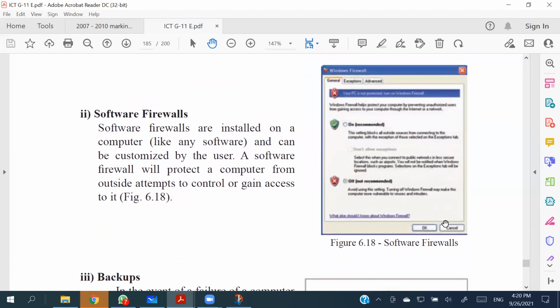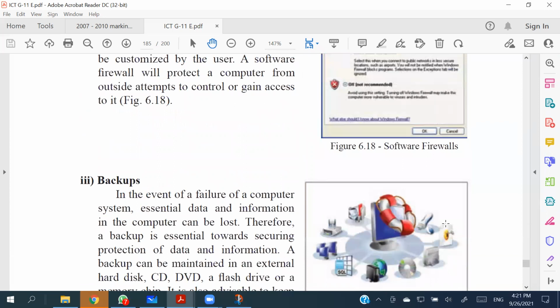And software firewalls, we can use that if we are referring to the internet or we have a small network inside our home or inside our place. It will provide you some security by using the firewall, right? It will block the access of anyone trying to gain entry into your network without your permission, right?